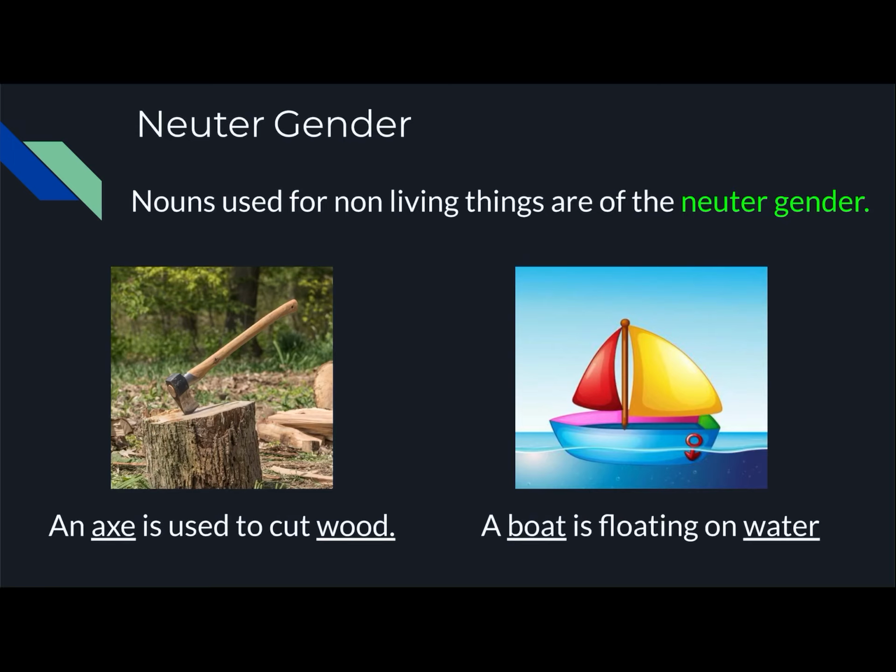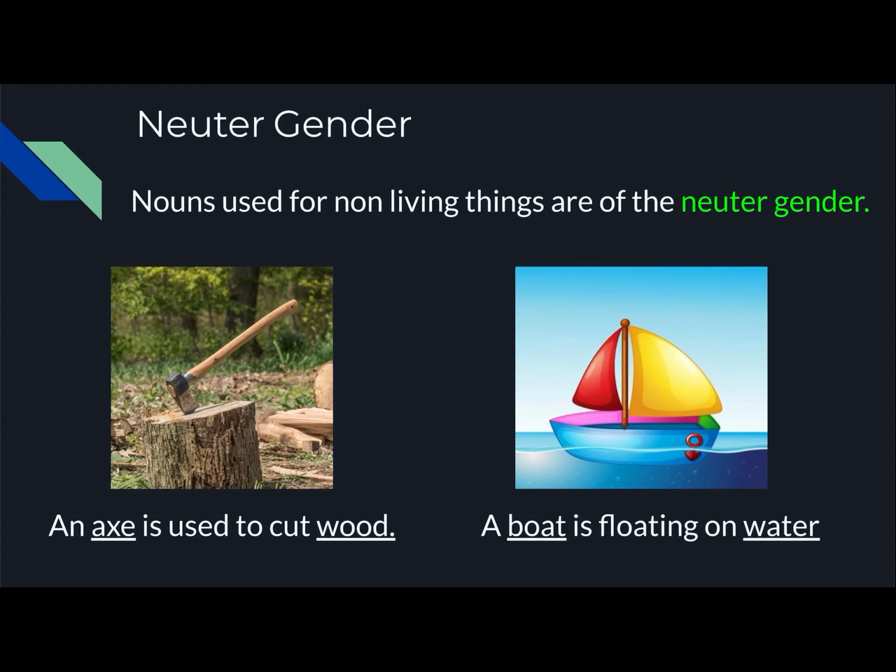Now the fourth one is the neuter gender. Nouns used for non-living things are of the neuter gender. So children, whatever you see around which is non-living is known as neuter gender. Let us see few examples.